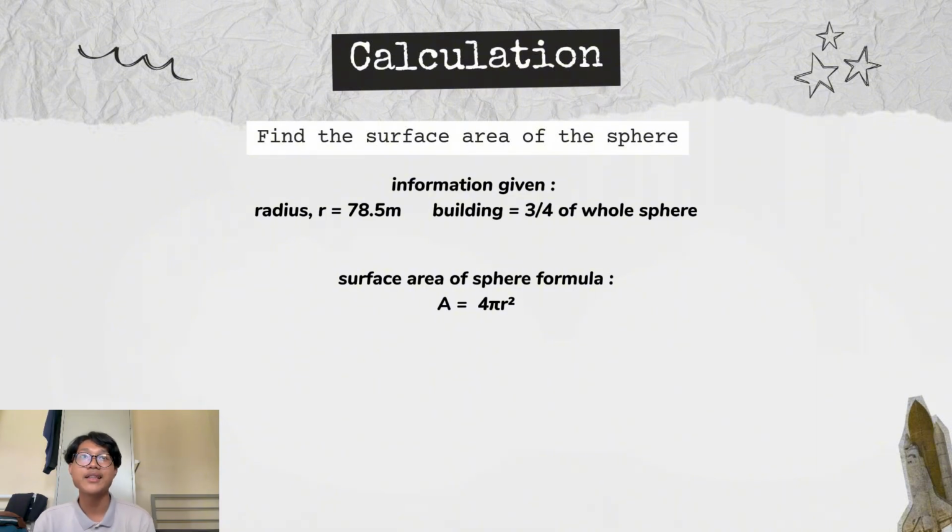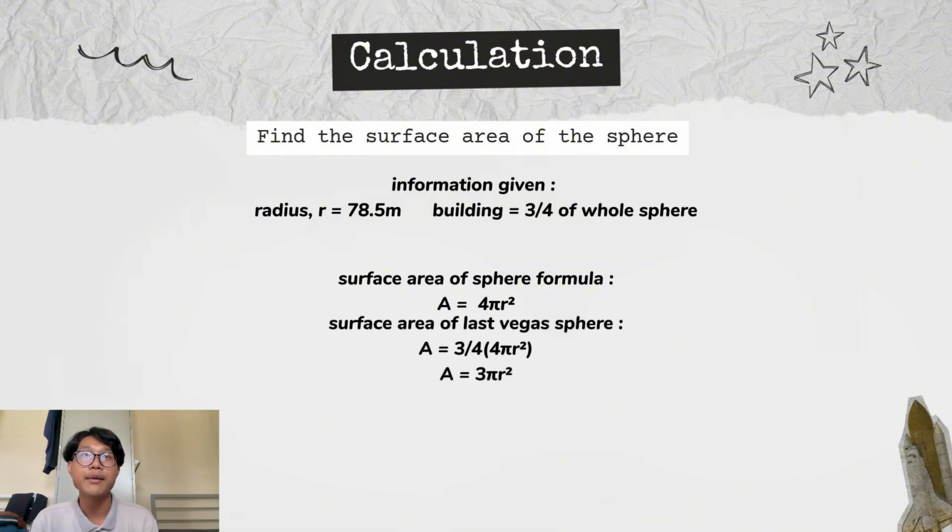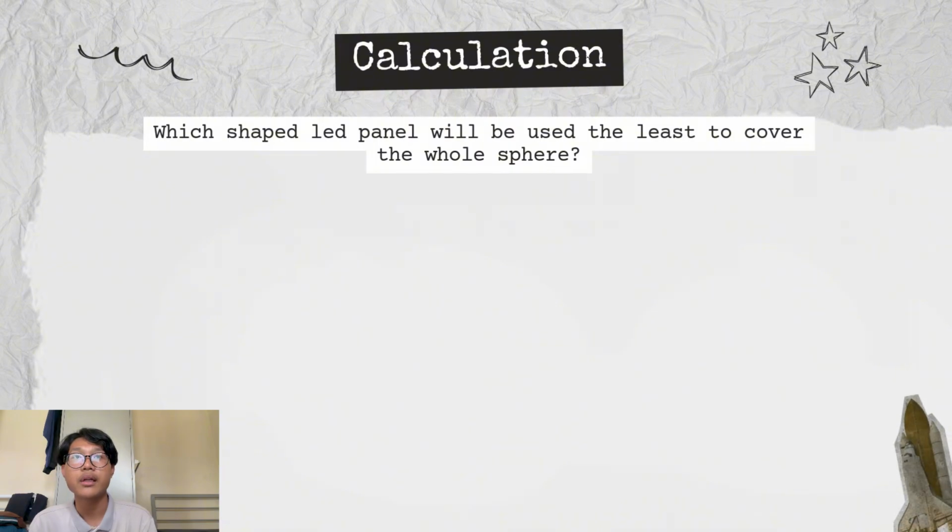So the surface area is 3/4 times 4 pi r square equals to 3 pi r square. So with the radius given, we can substitute into that formula, equals to 57,972.5 meters square.